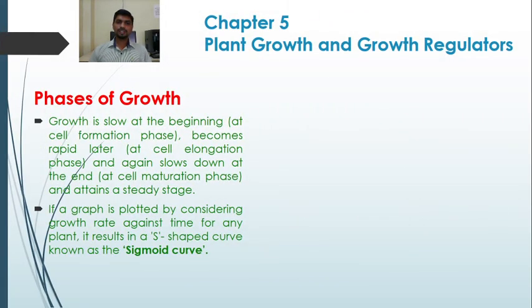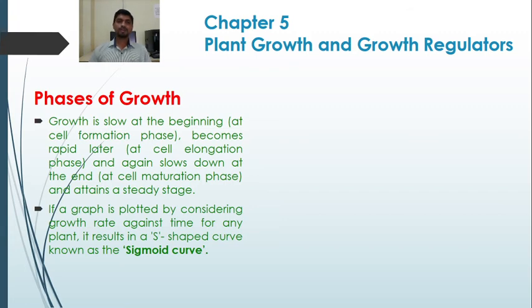If you see these three phases, growth is slow at the beginning during the cell formation phase. It becomes rapid later at the cell elongation phase, and again slows down at the end, at the cell maturation phase. After that it attains a steady state. No further increase is seen if we plot a graph.